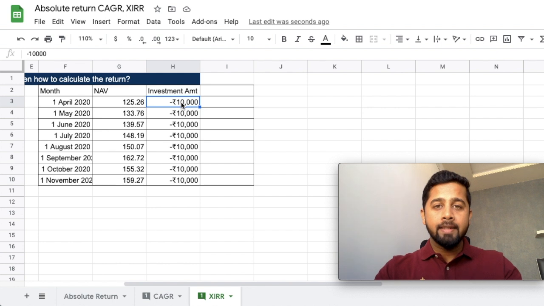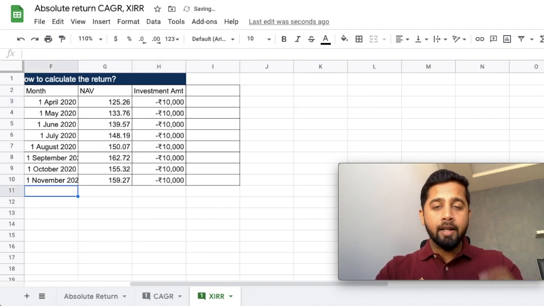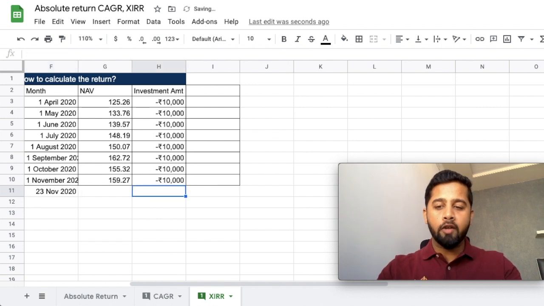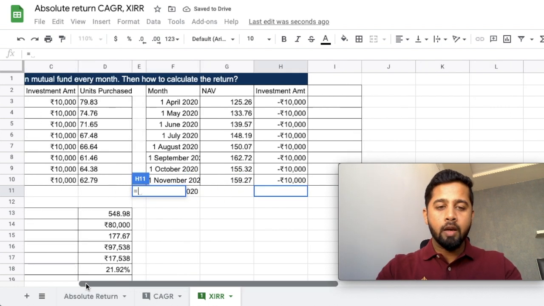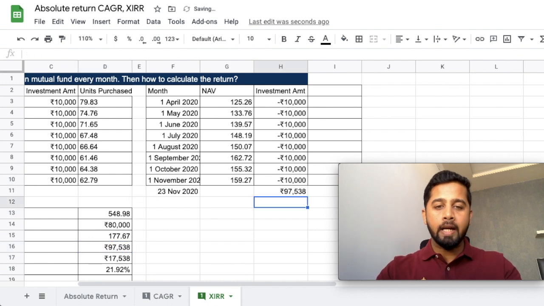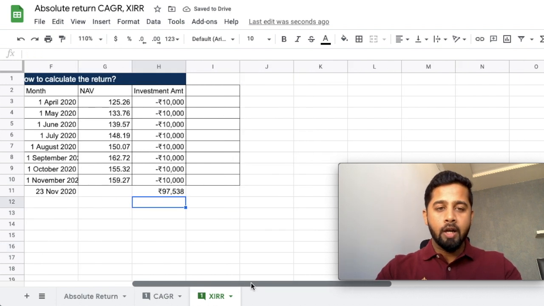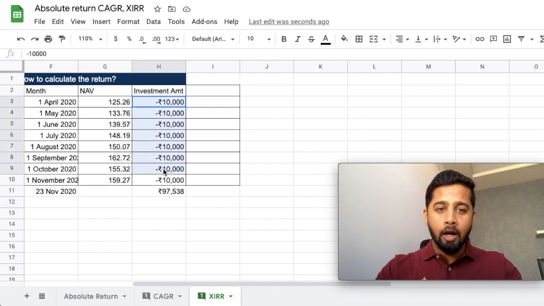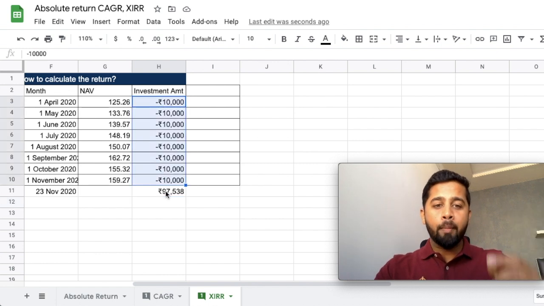It is because this is money flowing out because of investment. Now what is the return on 23rd November 2020? Your return as of 23rd November 2020 is equal to your 97,538 rupees. So here it is positive because you invested 80,000, which is the money outflow, but you finally received 97,538 rupees.